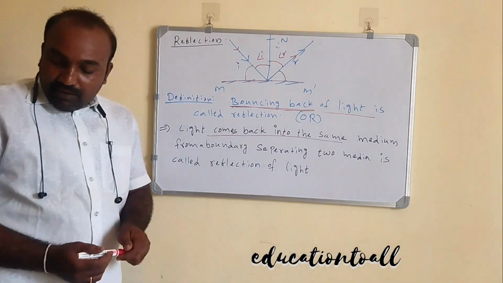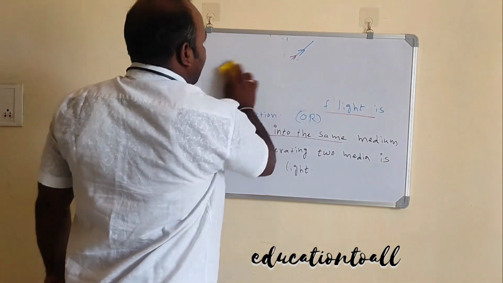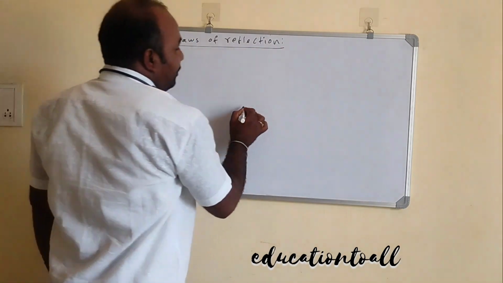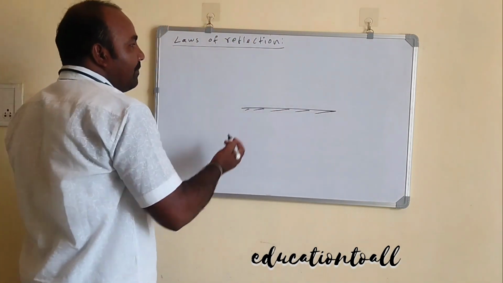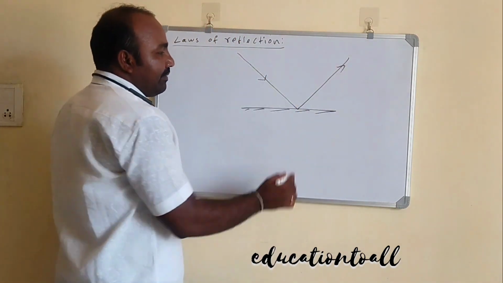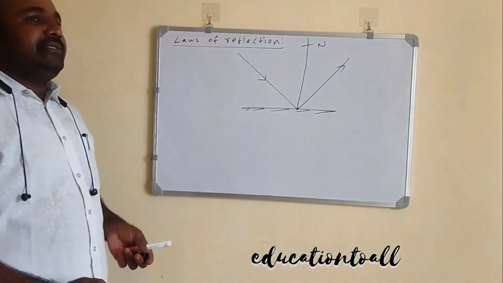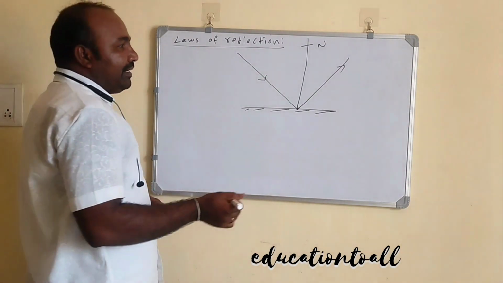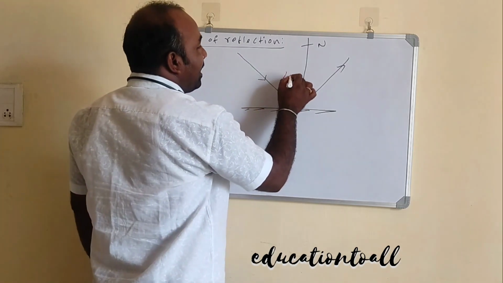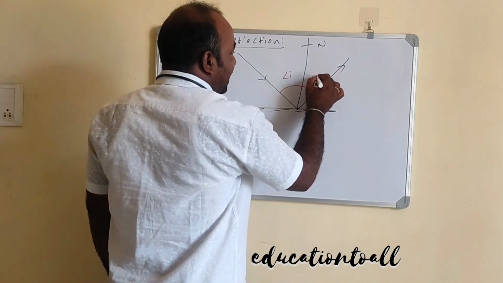Next, laws of reflection. We have two laws of reflection. I am going to draw one diagram. This is the plane mirror, this is the incident ray, and this is the reflected ray. From the point we draw one straight line at 90 degrees, called the normal, as you know very well. The angle between the incident ray and the normal line is the angle of incidence. The angle between the reflected ray and the normal is the angle of reflection.